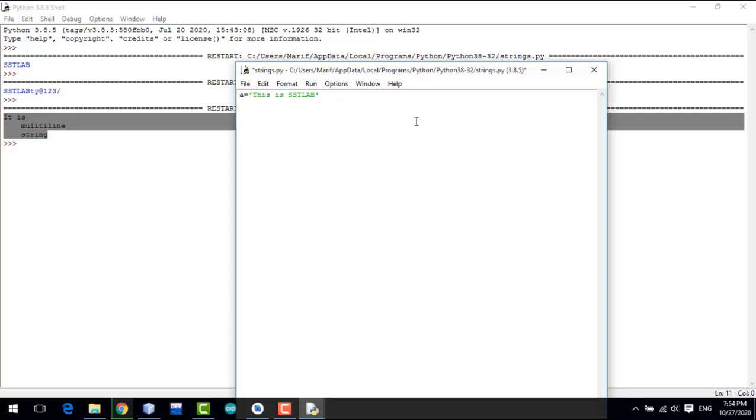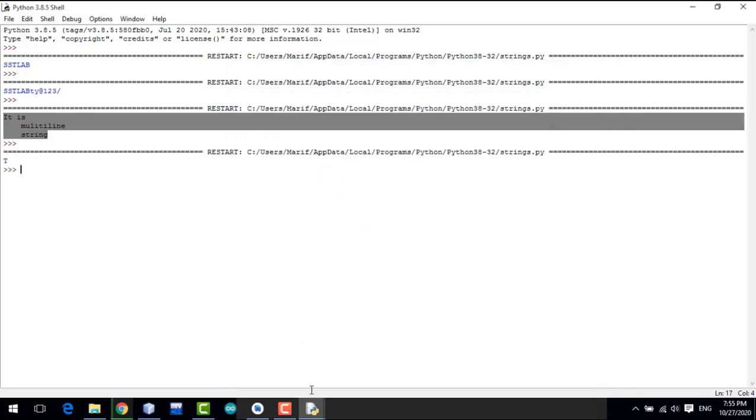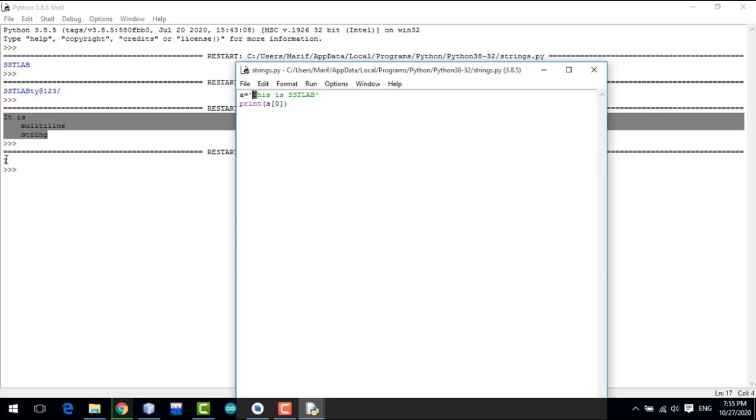For example, if you want to print only T, the first character of the string a, in Python you can write it like this: a in square brackets, and you have to write the address of that character. Here you can see I have printed T. You can use an address to fetch any data from the string.